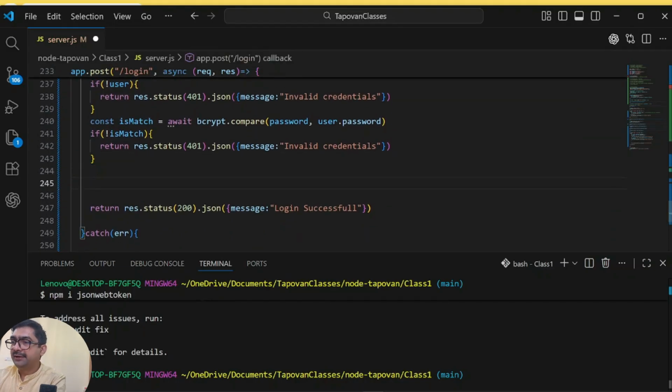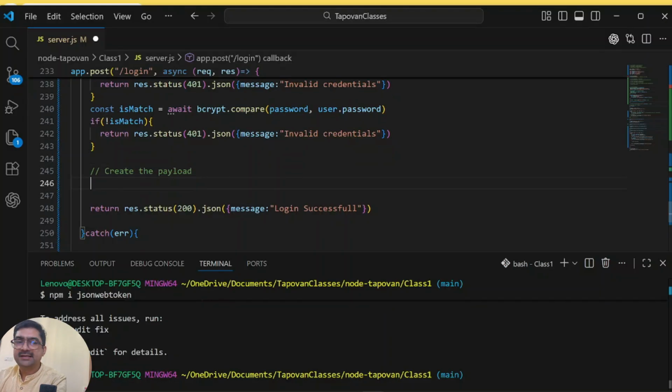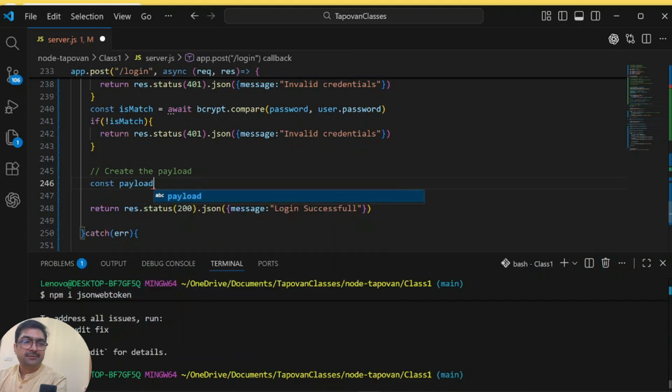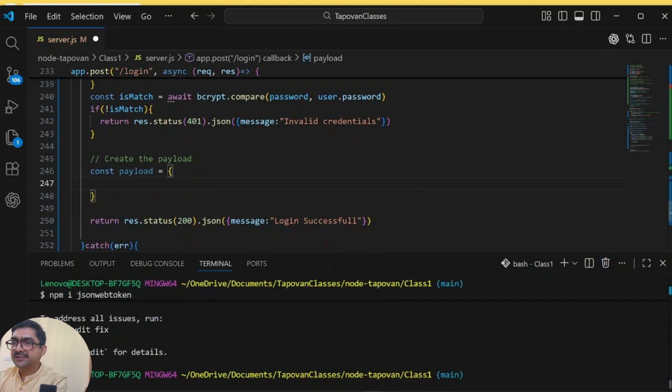Now here is where we create the payload. The payload means the content which we want to pass into the token itself. We will not pass a lot of information because, as we had seen, that can be decoded. We will pass just enough that the server would need.